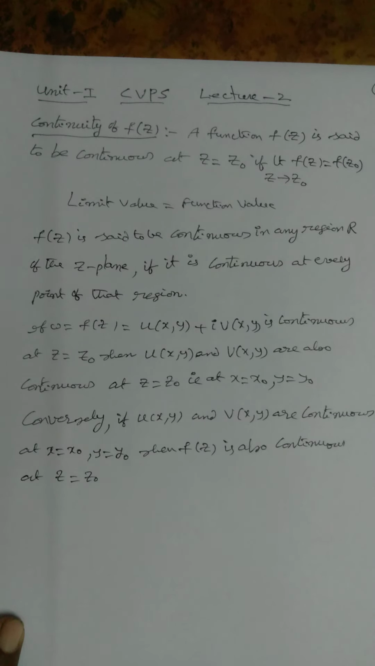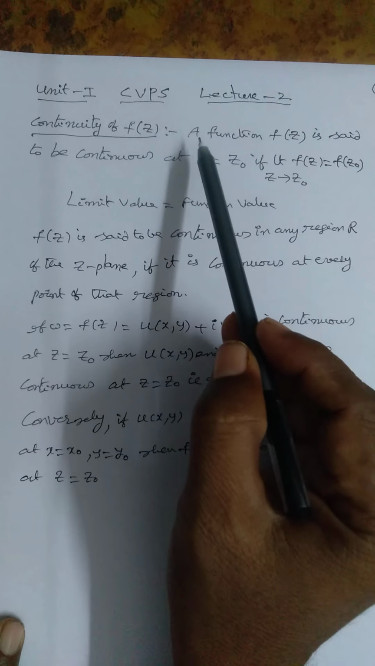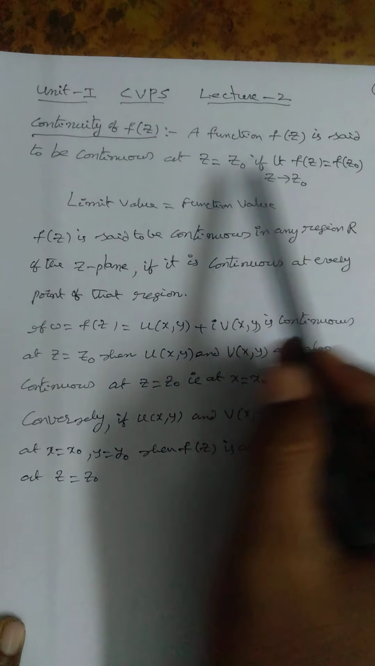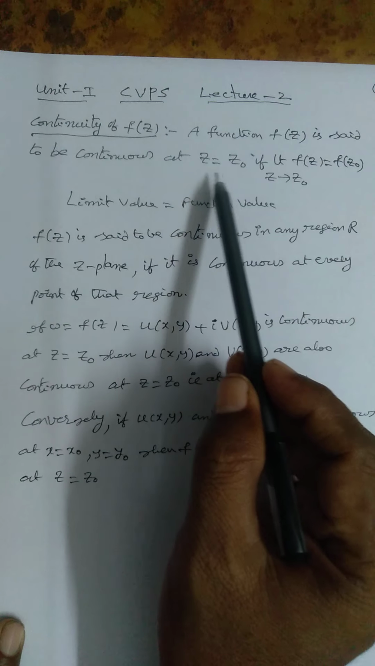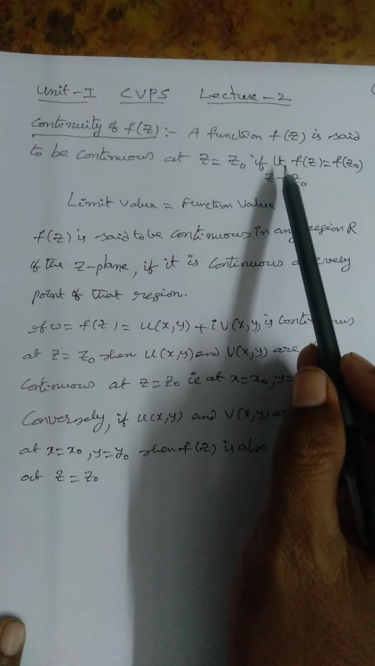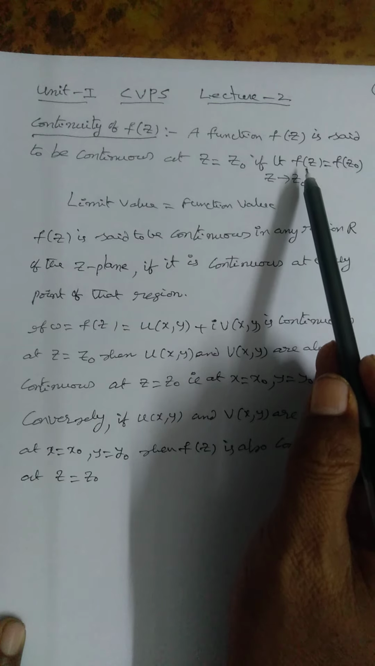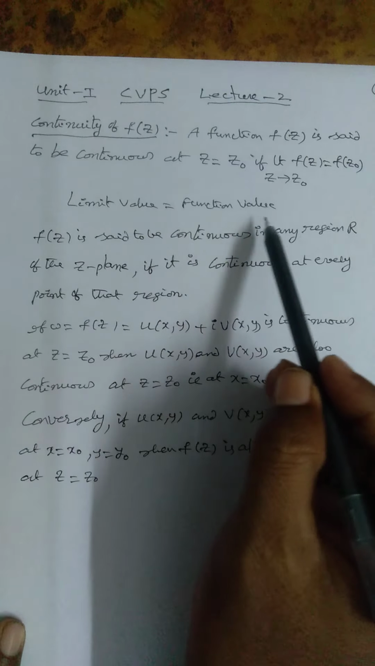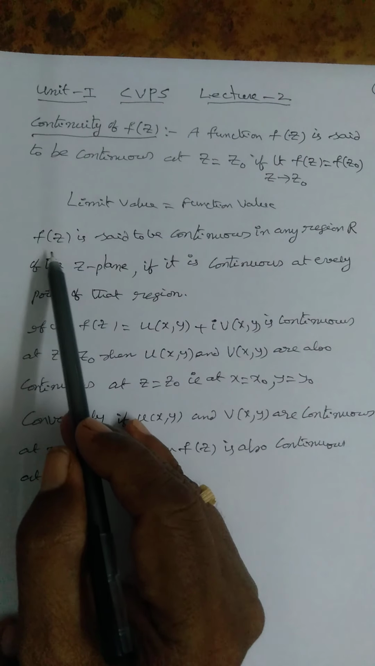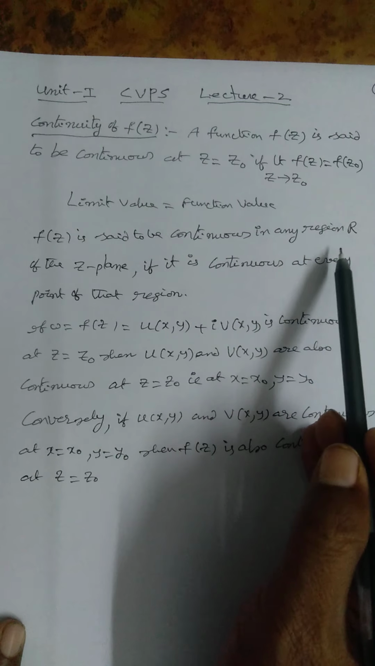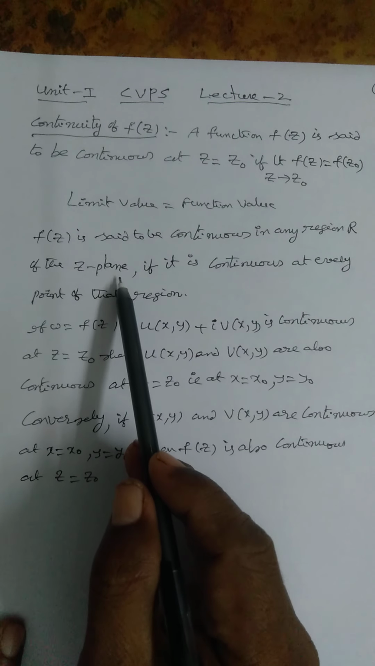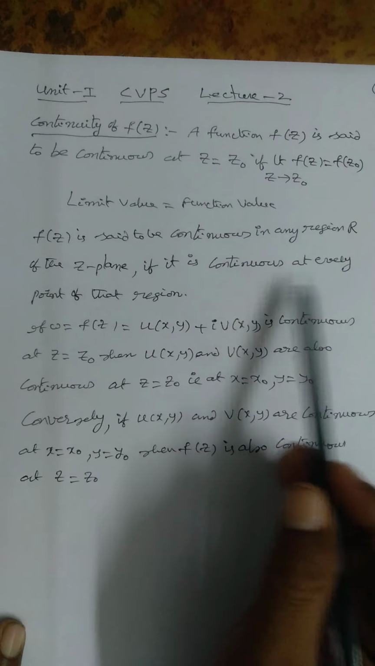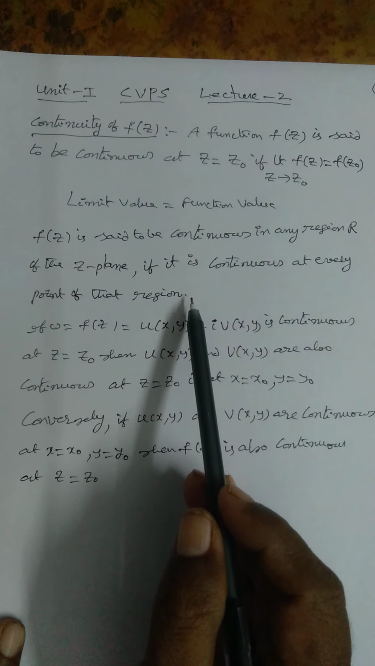That is the xy plane. This is the argand plane, z plane. So use z symbols. A function f of z is said to be continuous at z is equal to z naught if limit z tends to z naught, f of z is equal to f of z naught. So limit value is equal to function value. F of z is said to be continuous in any region R of the z plane if it is continuous at every point of that region.